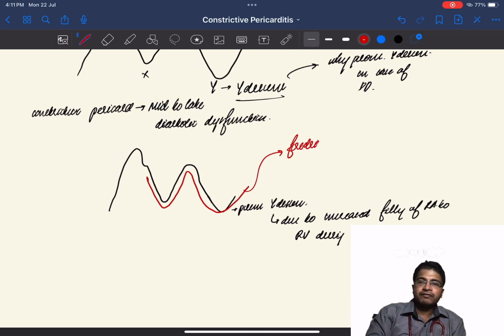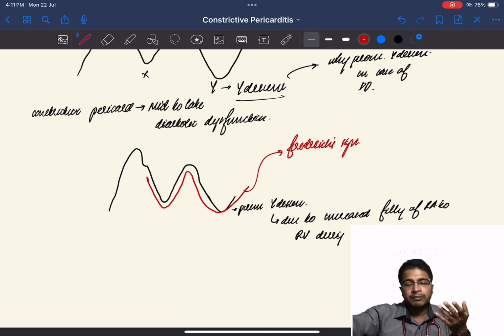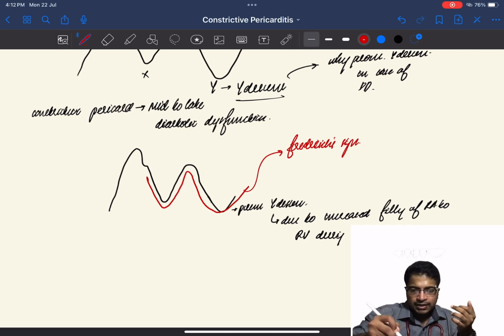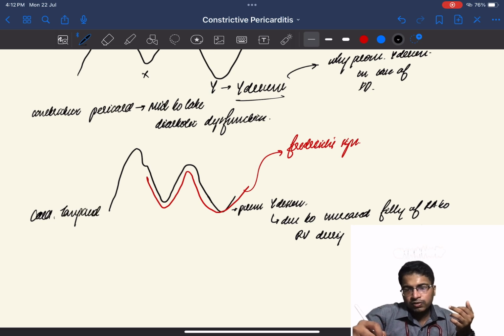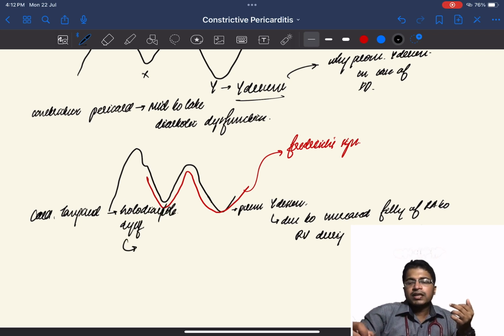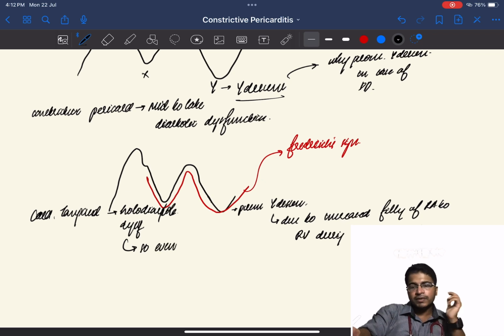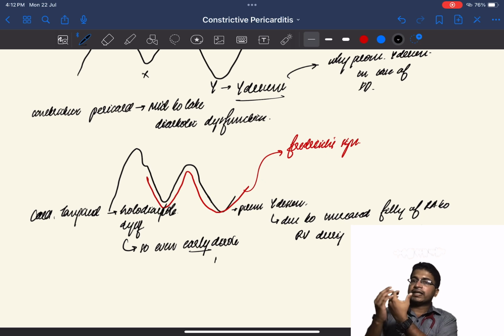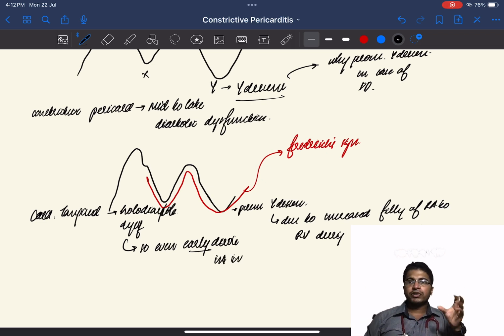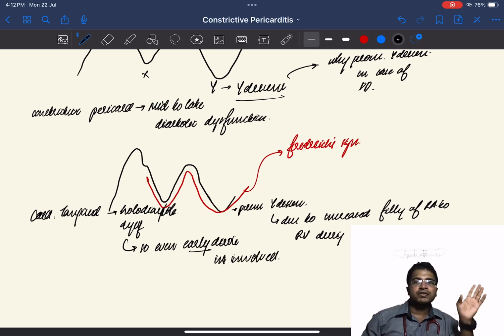So how is it different from cardiac tamponade? Cardiac tamponade is a holodiastolic dysfunction, whereas constrictive pericarditis is a mid to late diastolic dysfunction. In cardiac tamponade, what happens is the heart ventricle is not at all able to go into the proper diastole. Even the early diastole phase is affected.